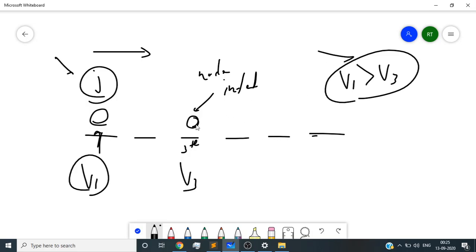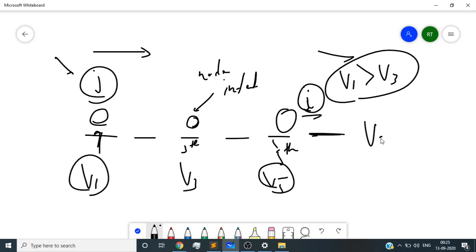Similarly, let's say we have a person in front of the infected person, at the fifth index, named I, with velocity v5. The infected person infects this guy if and only if v3 is greater than v5. Basically, if we have two athletes, the athlete who is behind must have a greater velocity than the person in front of him.